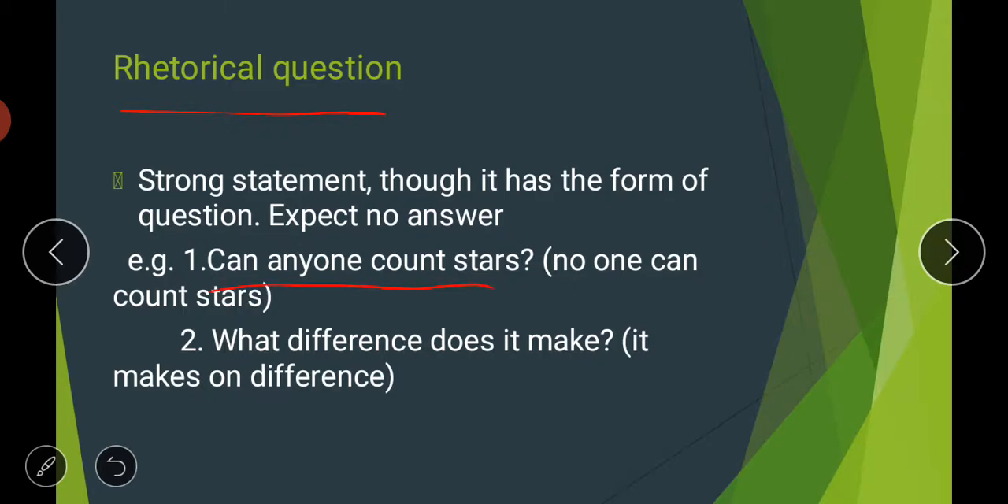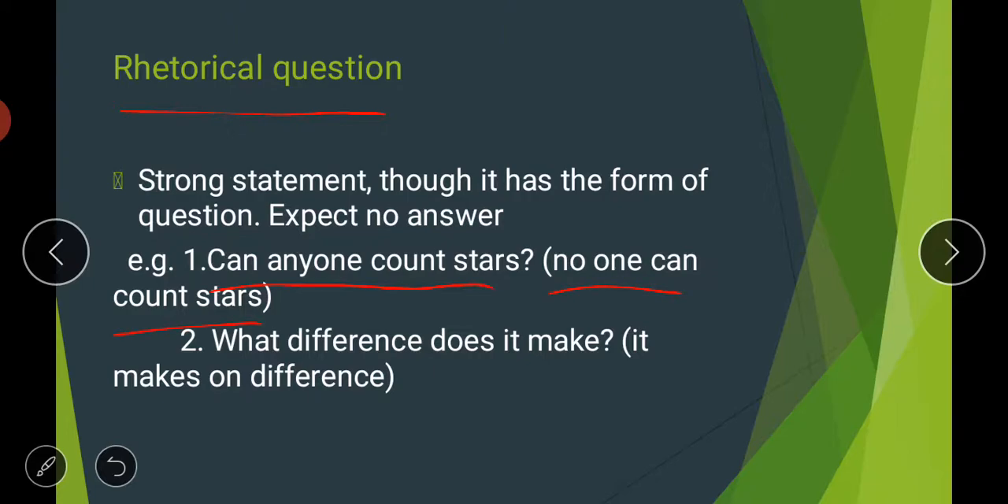So now we know this, it is very much clear to all of us that no one can count stars, but even then we are asking this question, can anyone count stars? So the answer is obvious, that no. So these kinds of questions are called rhetorical questions.